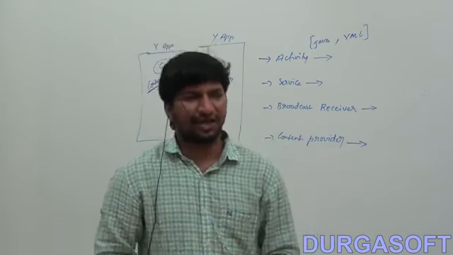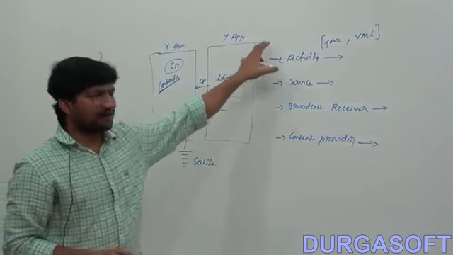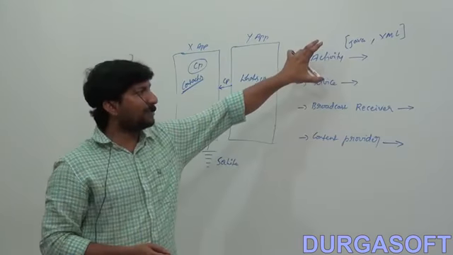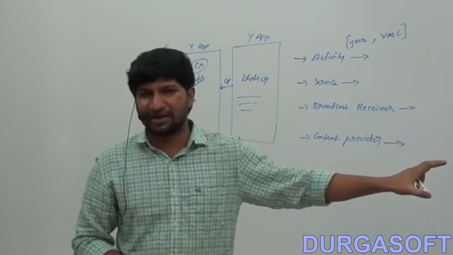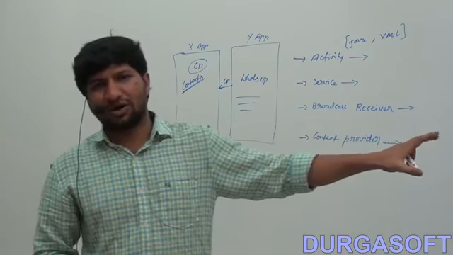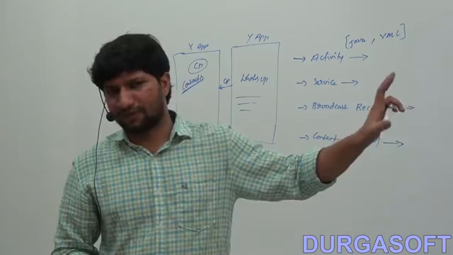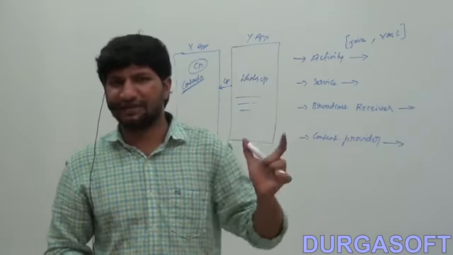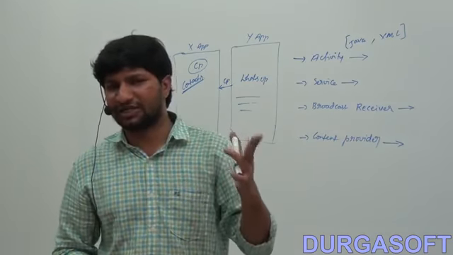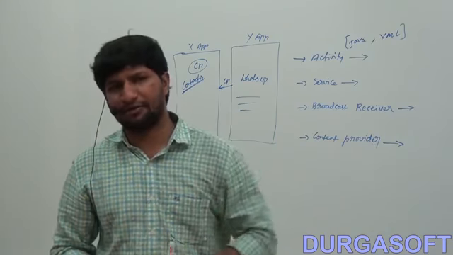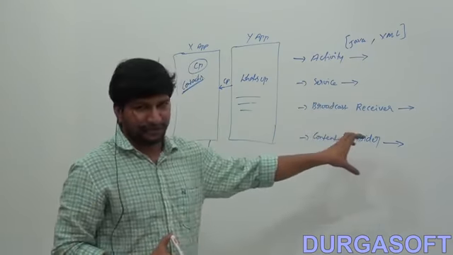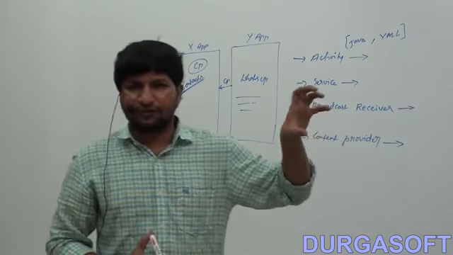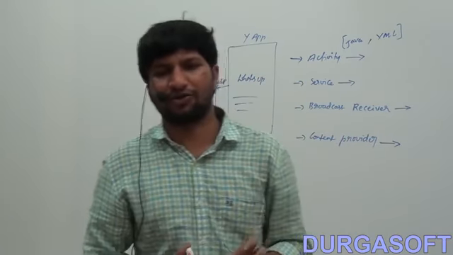So these are the 4 major components of Android. The complete Android application development depends on these 4 components: activity, service, broadcast receiver and content provider.